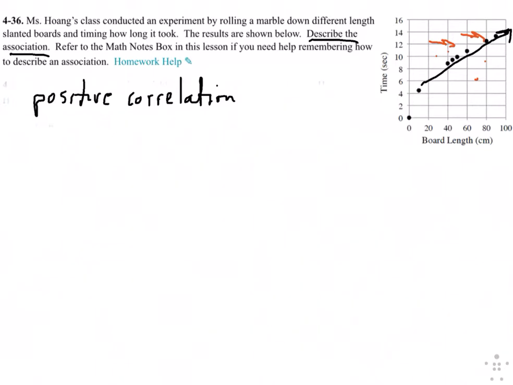Also, it's linear, right? And we only really talked mostly about linear correlations, so I'm okay to leave that off. So again, for me, positive correlation is fine. The book would probably want you to say it's a strong, linear positive correlation.